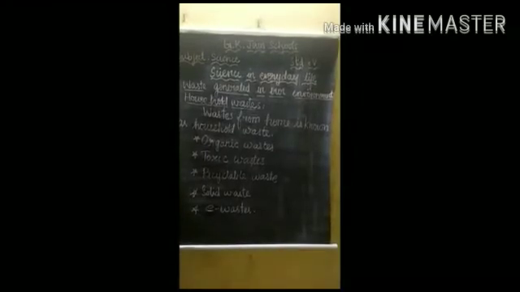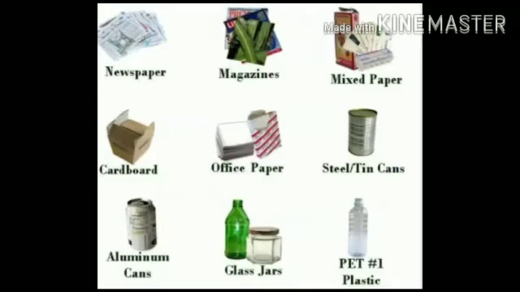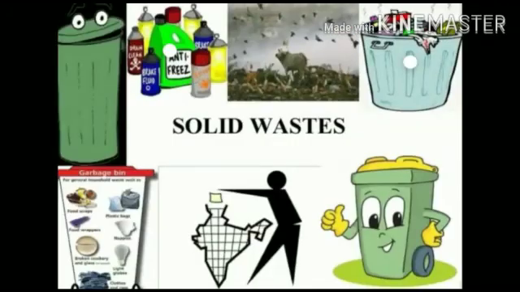Now we move on to recyclable waste. That is paper, glass, metals, and reusable plastics. These all come under recyclable waste, because we can recycle things like glass and paper. We can reuse them.